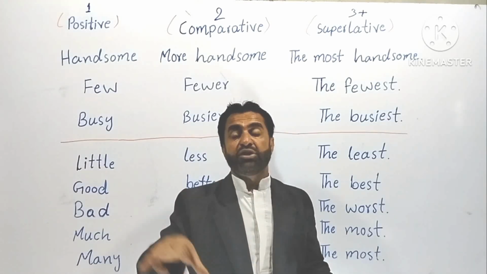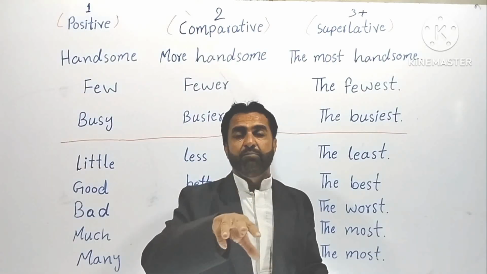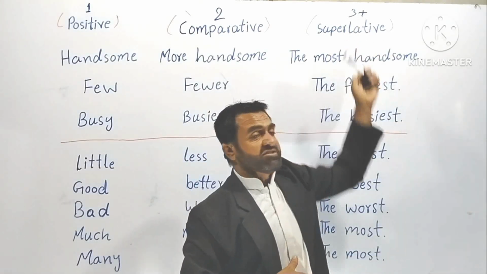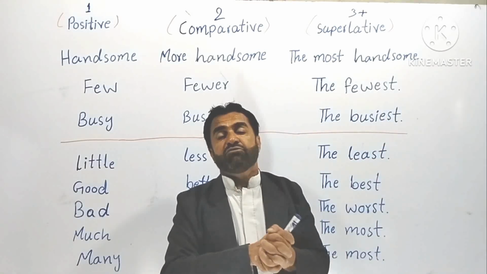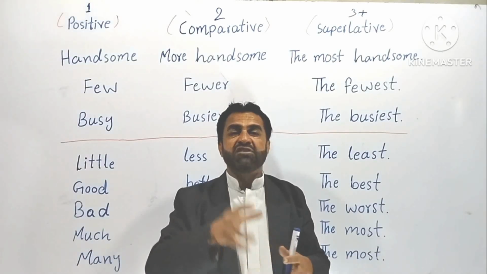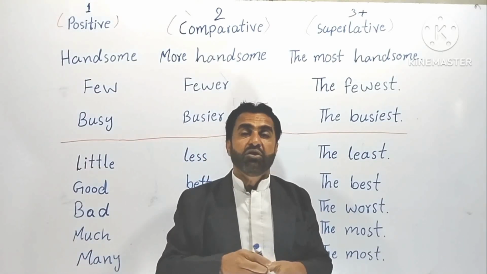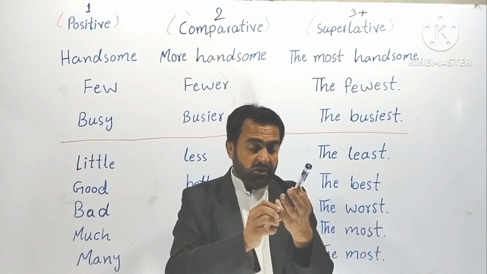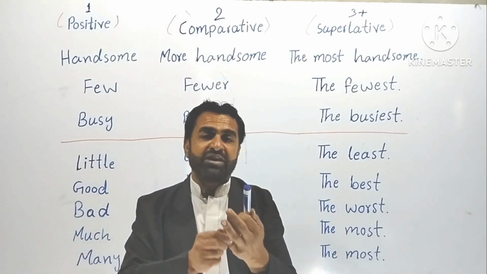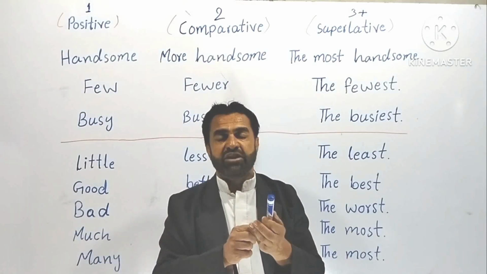When the things, characters, or people are 3 or more than 3, then we use the superlative degree. Understood? Once again, where we talk about one noun, one character, we use the positive degree.